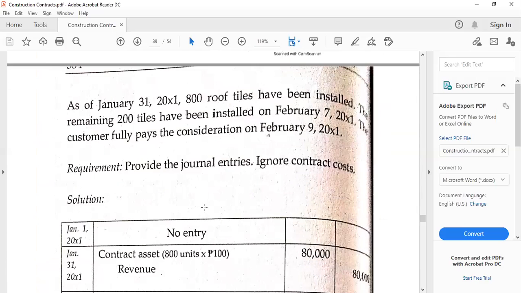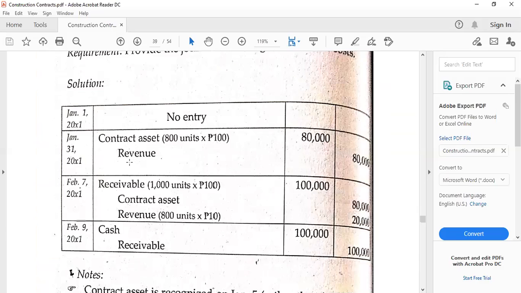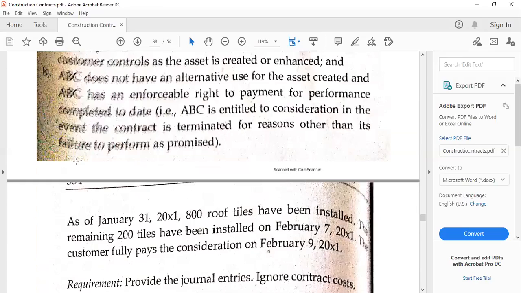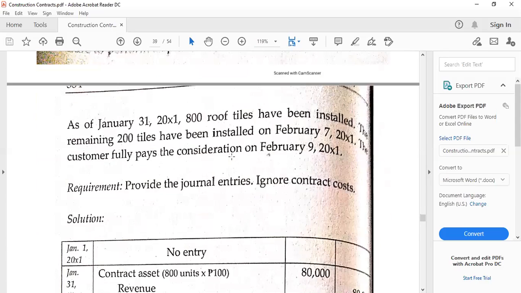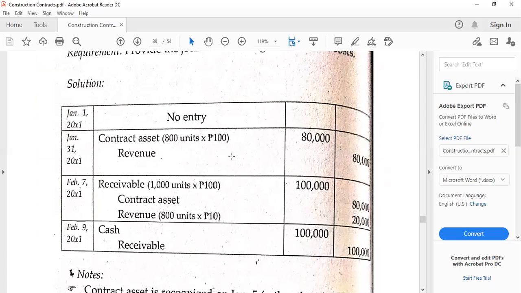Then here, we can look at the requirement that we will have to debit the contract asset and credit the revenue by January 31, 20X1. This is, by the way, non-cancelable, so no provision here, meaning the parties cannot get out immediately from the contract. Otherwise, they will have to pay penalties, which should be bigger to protect both parties.